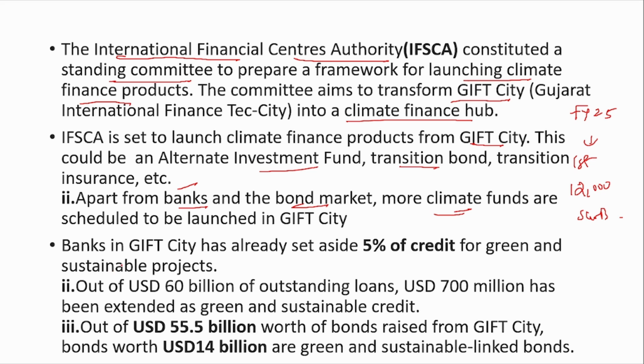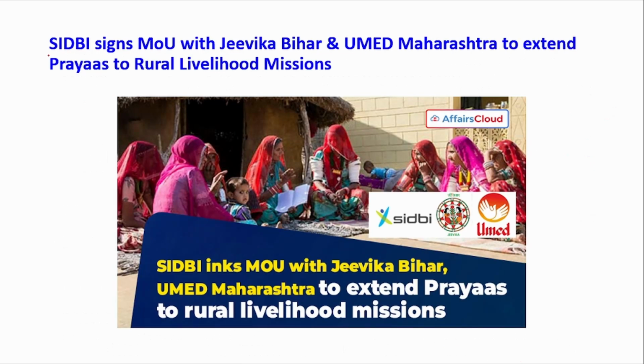The banks in GIFT City have already set aside 5% of the credit for green and sustainable projects, and out of the 60 billion of outstanding loans that it has provided, 700 million has been extended as green and sustainable credit, which is a very good number. And out of the 55.5 billion worth of bonds raised from GIFT City, around 14 billion are green and sustainability-linked bonds.